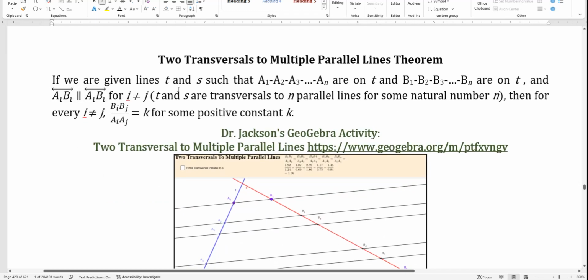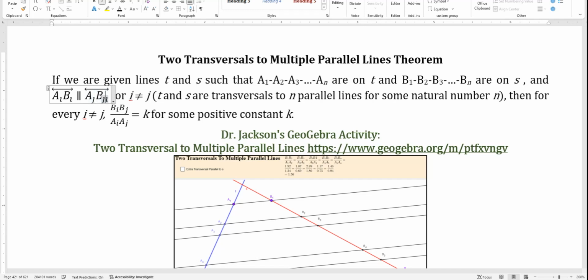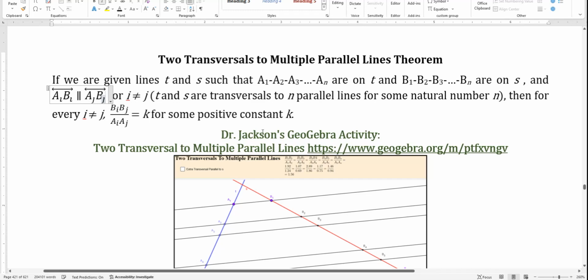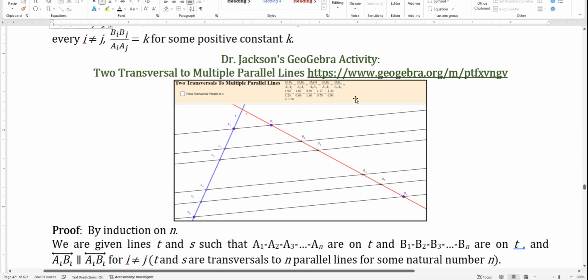So here it is. If we are given lines S and T such that A1-A2-A3 up to An, with those betweenness relationships, are on T, and similarly B1 to Bn are on S, and each A_i B_i is parallel to each A_j B_j for i not equal to j, so S and T are transversals to n parallel lines for some natural number n, then for every i not equal to j, B_i B_j over A_i A_j equals k for some positive constant k. That's the picture that we saw. There's a link to the activity.